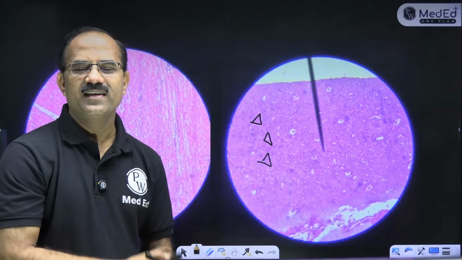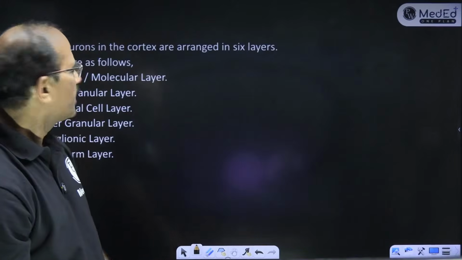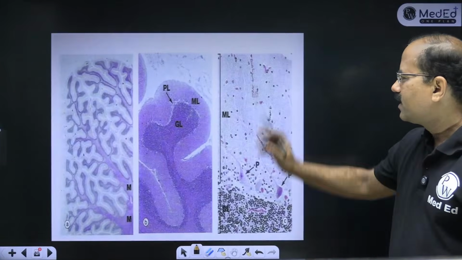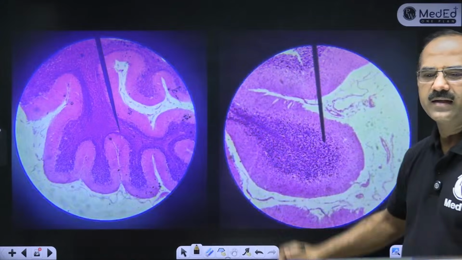Fine. Okay, cerebral cortex. So remember 6 layers of cerebral cortex. 6 layers of cerebral cortex. Now what is this slide? Look at this slide.